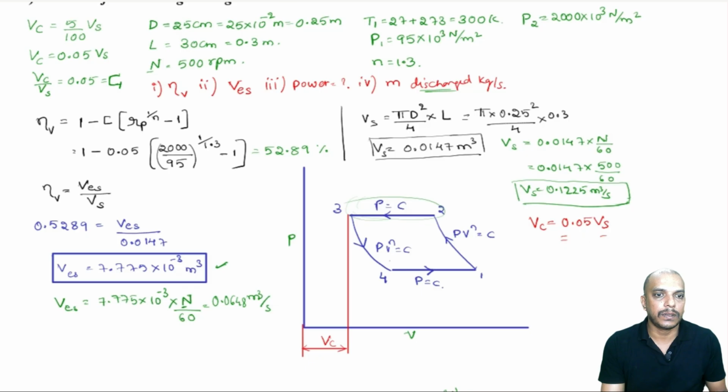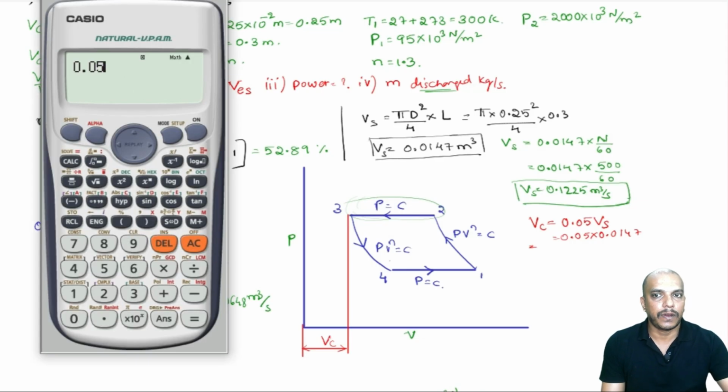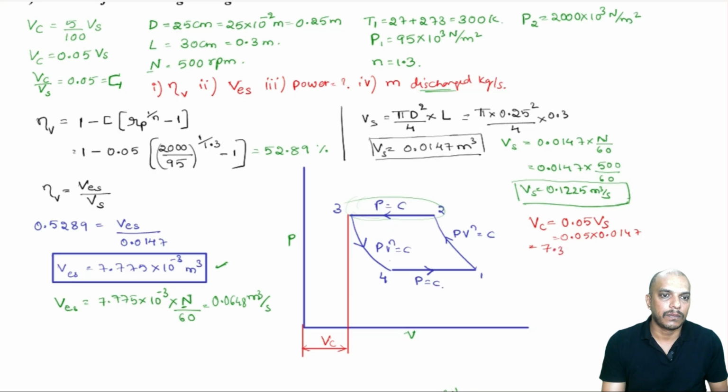So not this equation, we will use meter cube, because there we want meter cube, all right. So Vc is 0.05 into 0.0147. So that value we will keep. So in terms of meter cube, 0.05 into 0.0147 will be 7.35 into 10 power minus 4 meter cube.